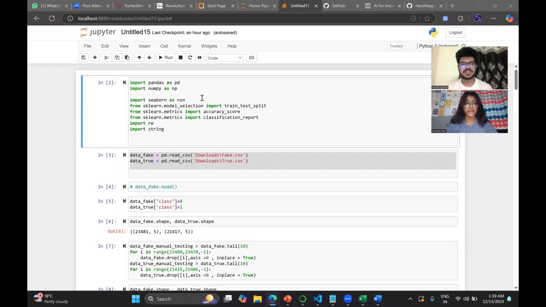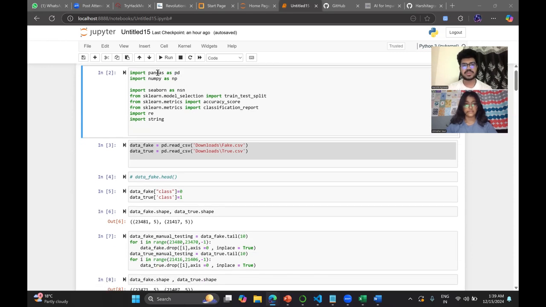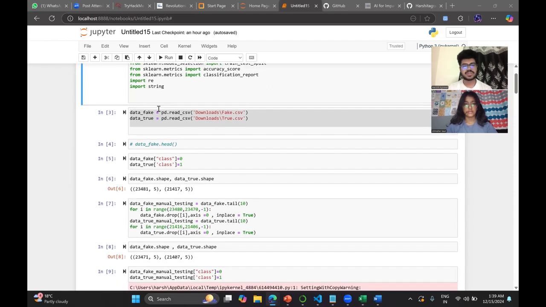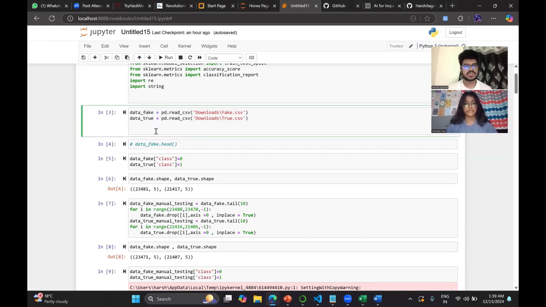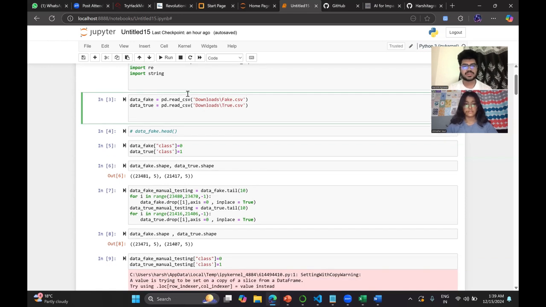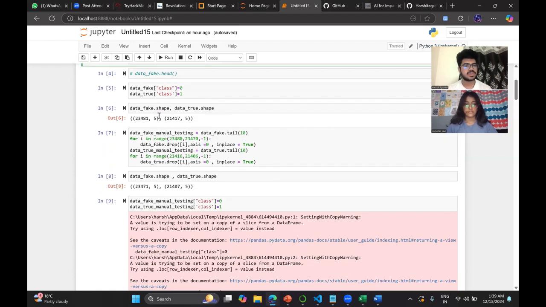So this is the first one. We are importing all the modules required in the prototype. We are using pandas, NumPy, Seaborn, sklearn for algorithms, and the regular expression and string modules. We are using locally hosted data of two months, based on news data, fake news and true news, importing it using the pandas read CSV function.